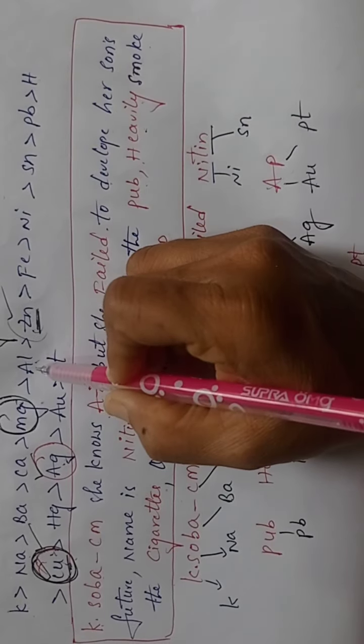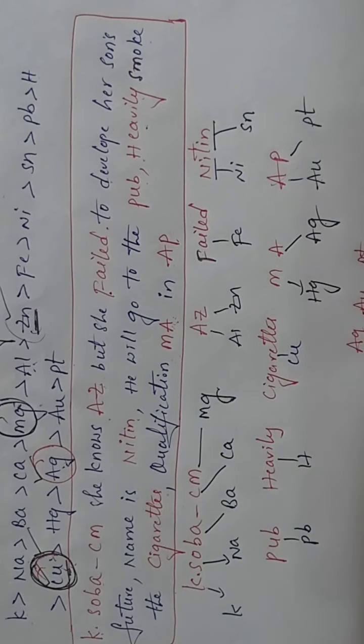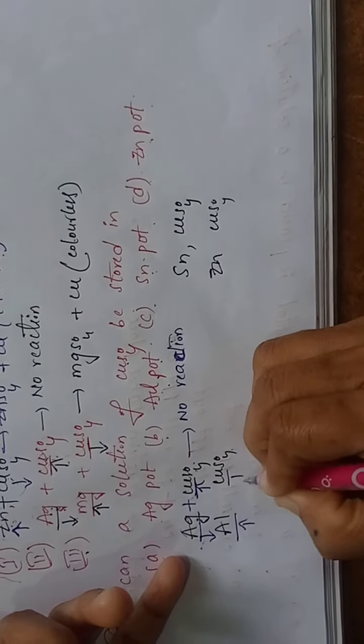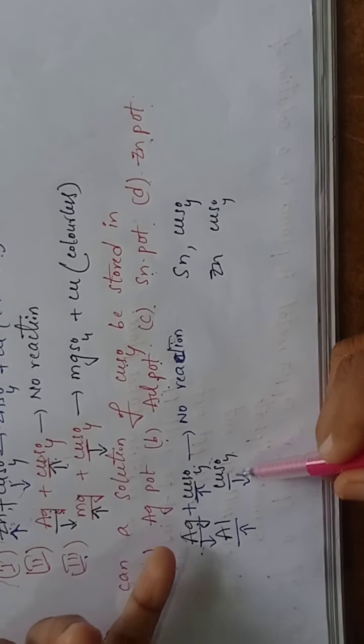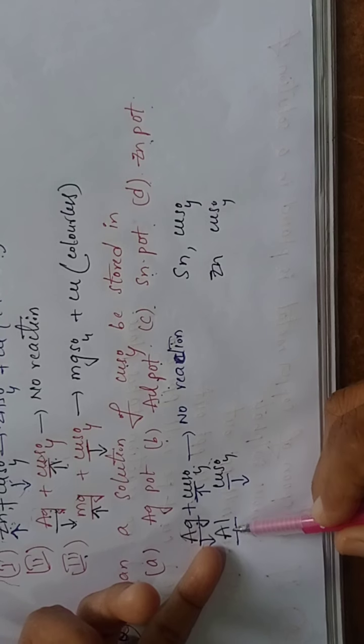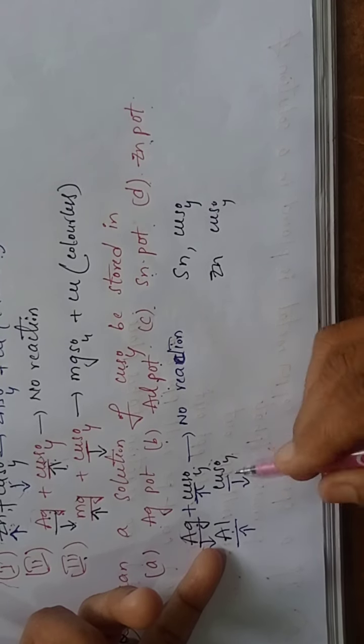Aluminum is more reactive than copper. Correct? Aluminum is more reactive than copper. So that's why it is more reactive and copper is less reactive. So whenever copper sulfate is placed in an aluminum pot, what will happen? Aluminum is more reactive, so it can displace the copper from the copper sulfate solution.